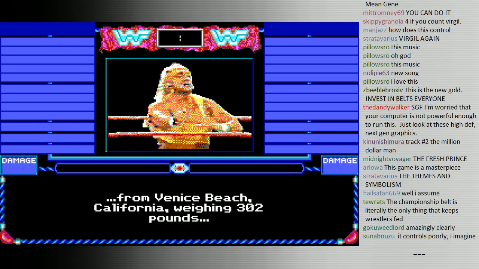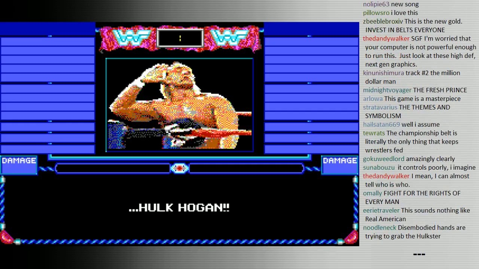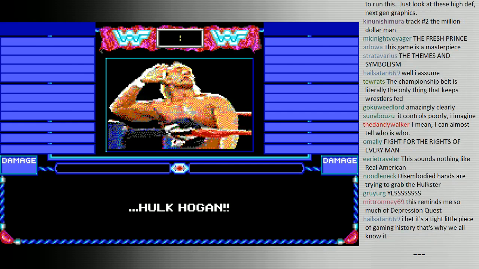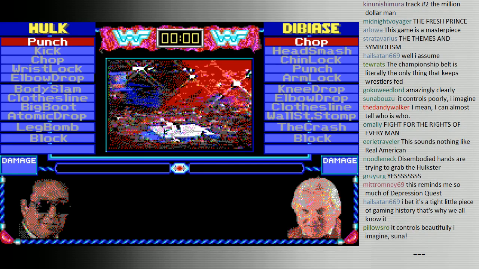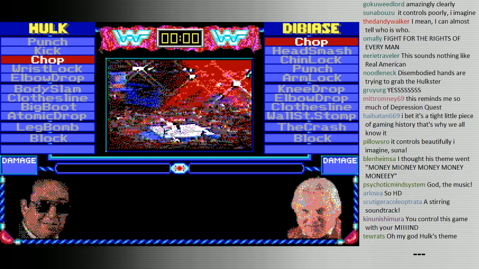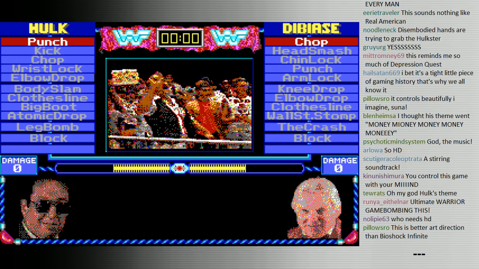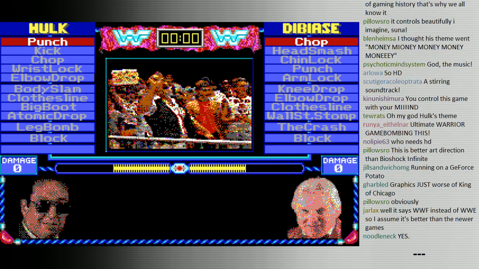Look at these high-resolution images of... I guess this must have been some show that... I don't know if this was a televised show or what, but okay, this is how the game works. We have to choose what move we're going to do, and then DiBiase will choose what move he's going to do. We have a time limit on that. So we ended up picking